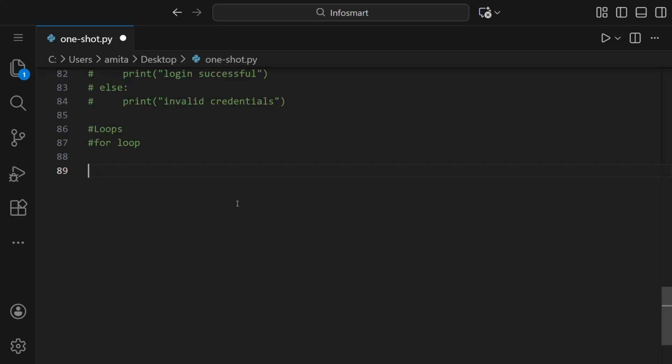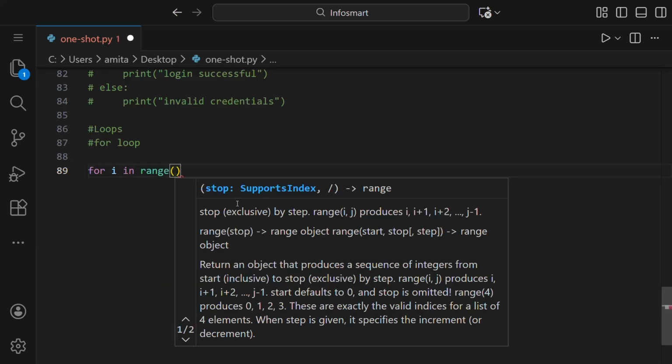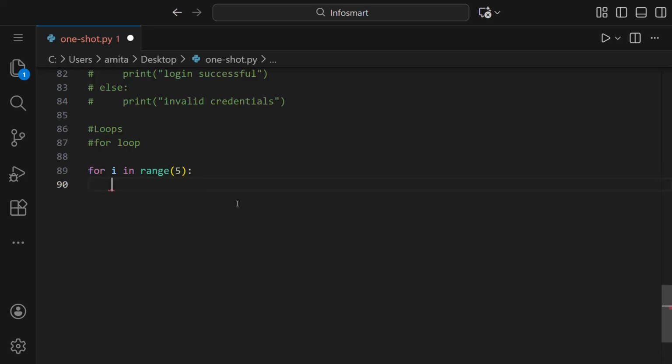For that, we'll first write for, because we're starting the for loop. Then we can take any variable, let us say i. Then we'll give the range to this variable, like from which number to which number i should go. So we'll write in range, and inside this we'll give the range. Let us give 5. I'll explain why I have written it like that. Then we will print this. So here we're writing for i in range 5. That is, i goes from 0 to 5. So by default, 0 is here.